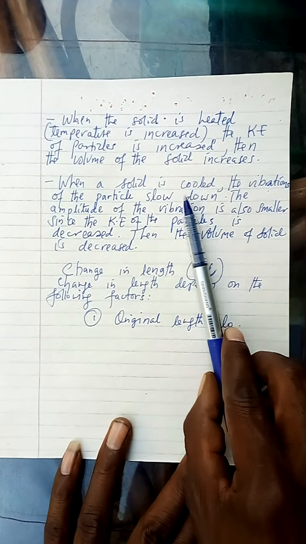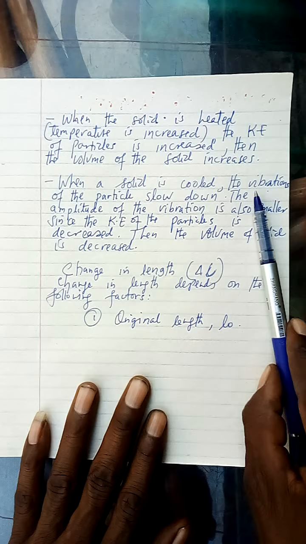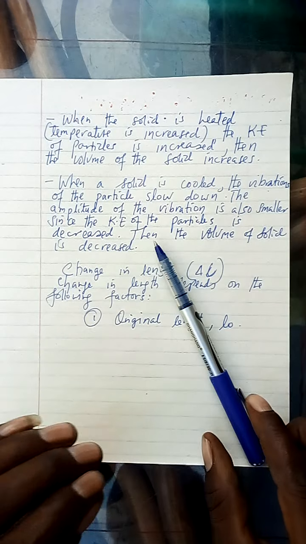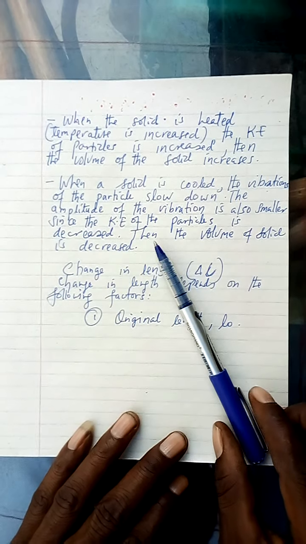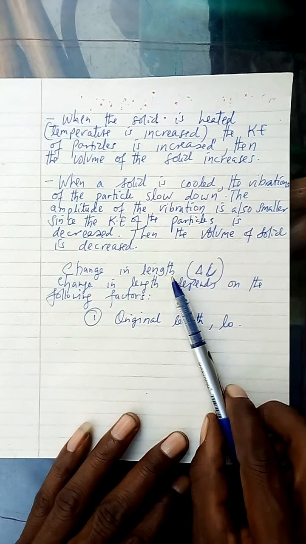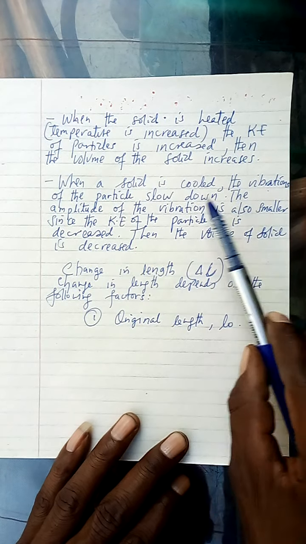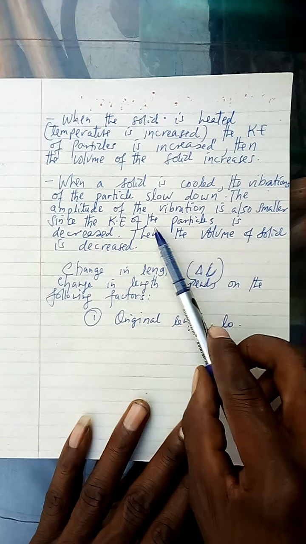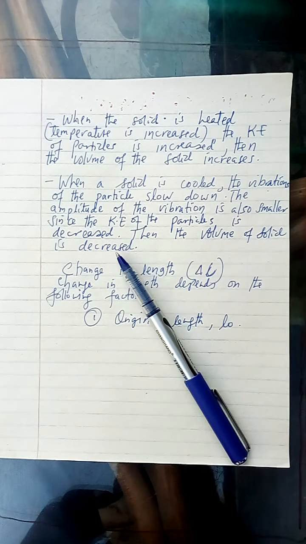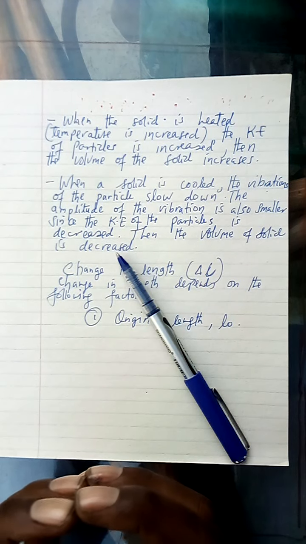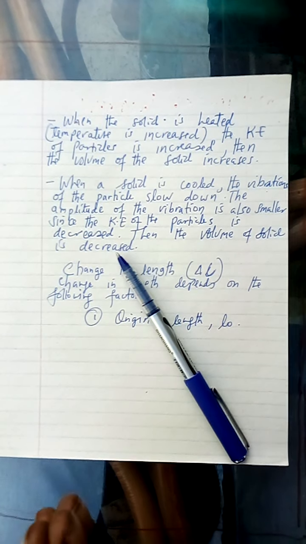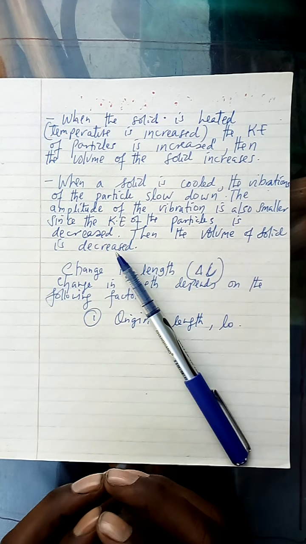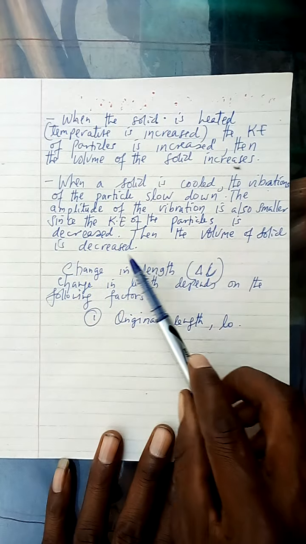But when the solid is cooled, it is vice versa. The vibration of the particles slows down. When the solid is heated, the vibration of the particles increases, meaning they move faster, and their kinetic energy is increased. But when a solid is cooled, the vibration slows down, and the amplitude of the vibration is smaller since the kinetic energy of the particles is decreased. Once you decrease the temperature, you decrease the kinetic energy, the vibration of the particles, and the volume of the solid.